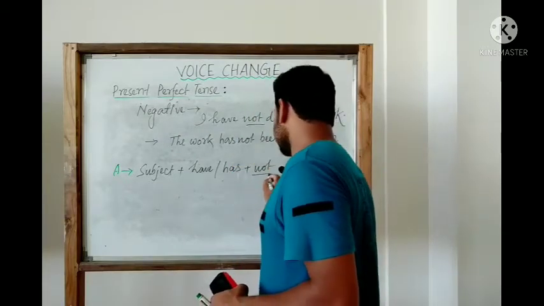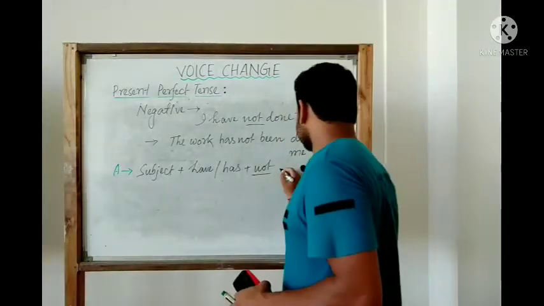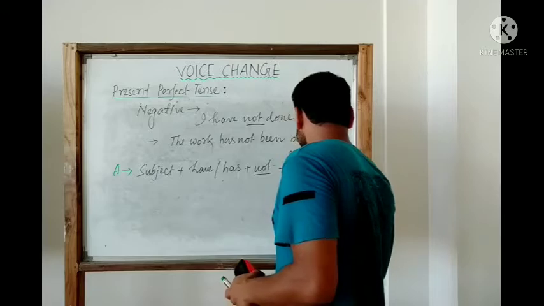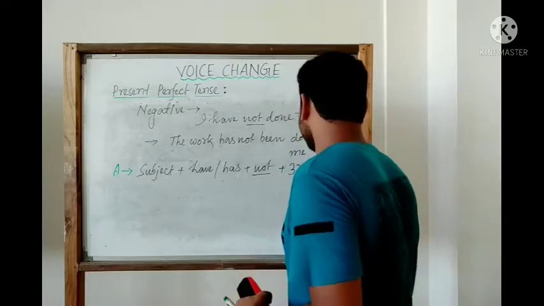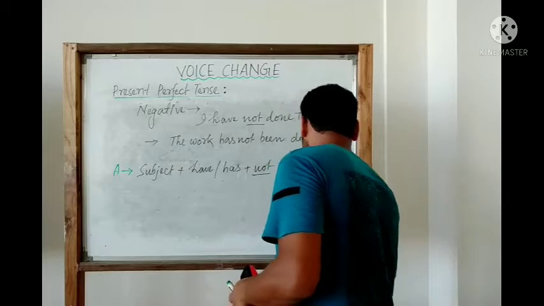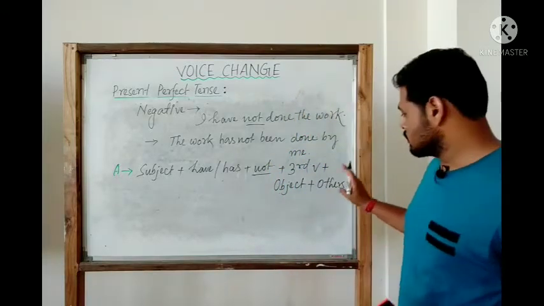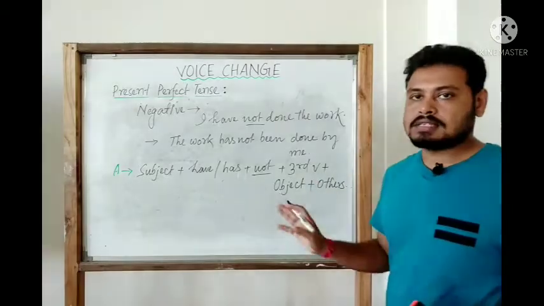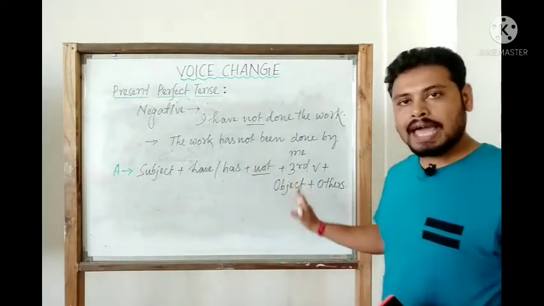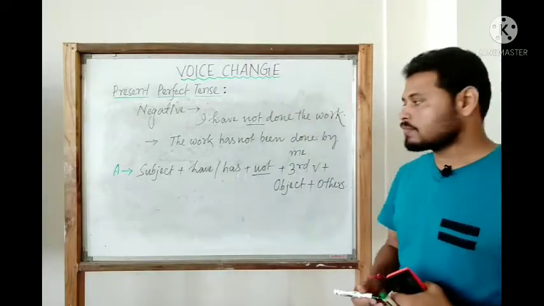This not differs the negative sentence from the affirmative. Then we have the third verb. Then we have the object. Then if anything is there, we can put it in place of others. This one is the active structure of the negative sentence in present perfect tense.